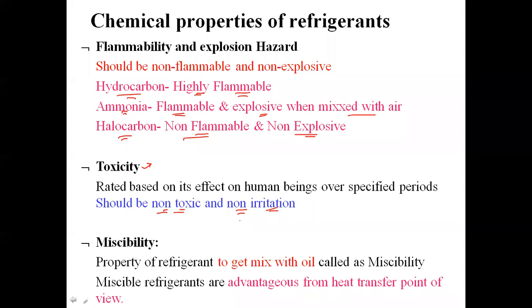Here, miscible types of refrigerants are advantageous, and such refrigerants should be selected from the heat transfer point of view. Why should they be selected? Because if the refrigerant is miscible, there will be smooth transportation of the refrigerant from one part of the system to another, and because of that, the heat transfer of the refrigerant will also keep increasing. So while selecting the refrigerant, it should be miscible in nature.